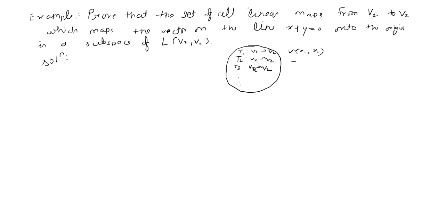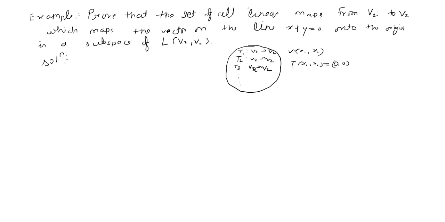If we have a vector in V2, suppose this is V is equal to x1 comma x2, then T of x1 comma x2 should map to 0 comma 0, that is the origin. That means we have a set of all linear maps V2 to V2 which map any such vector onto the origin.